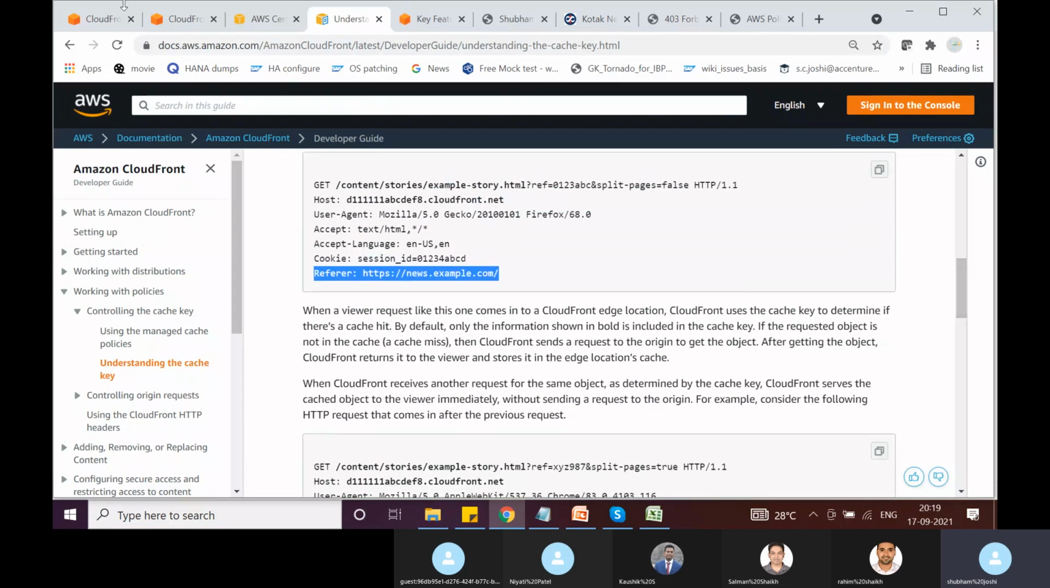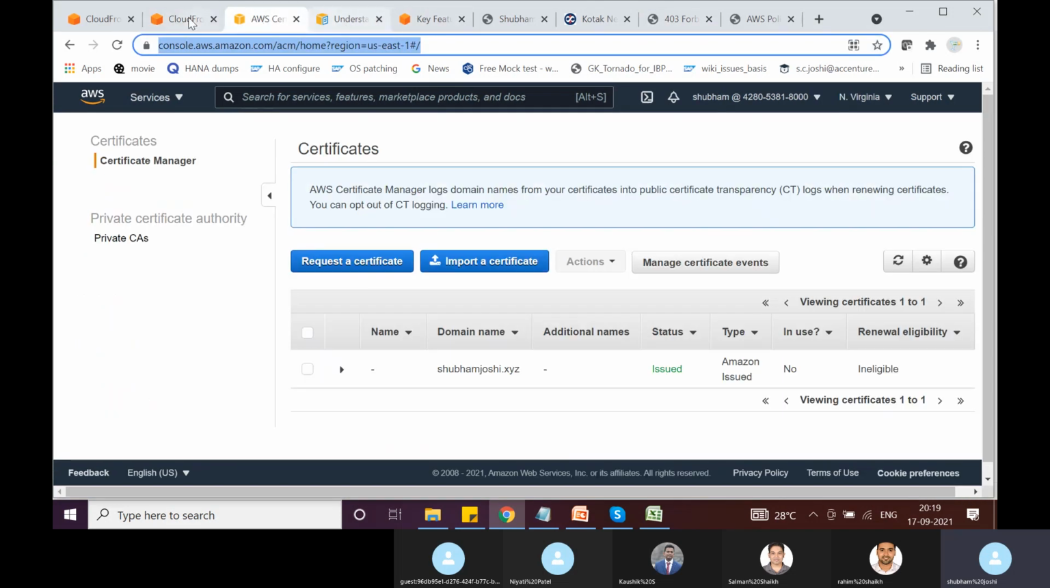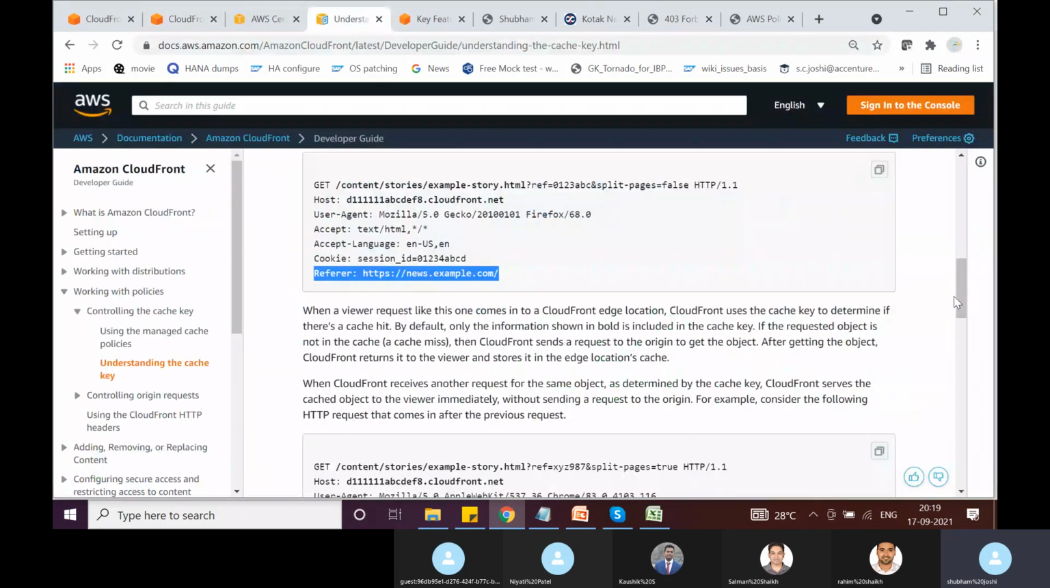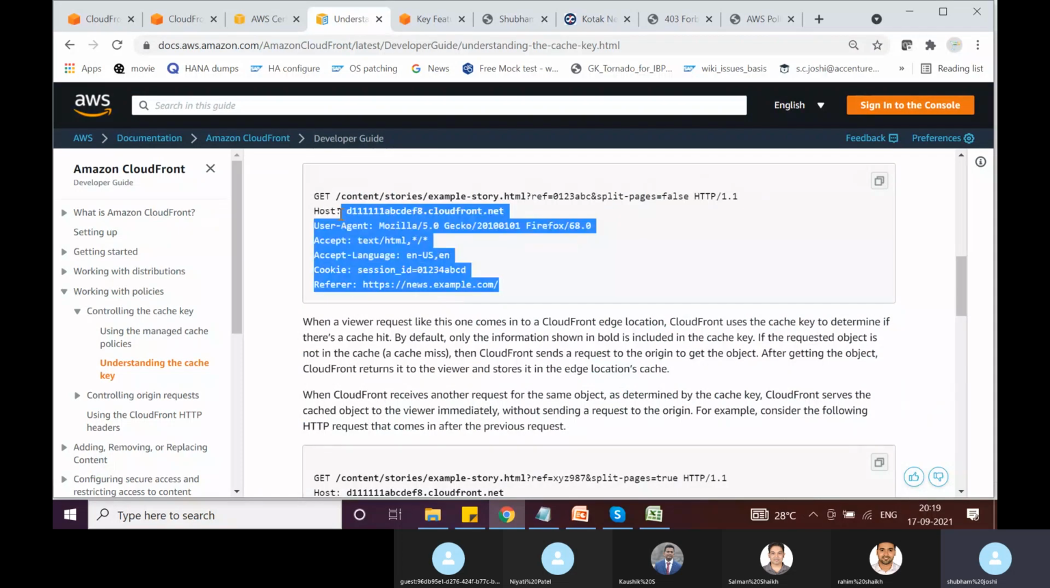Okay, so now what happens is, based on the caching policy here, we have told that do not consider headers, do not consider cookies, do not consider query string. So if this is the caching policy attached, then the only thing that is considered is the object name and not other attributes. So essentially both these HTTP requests will result in the same cache key.